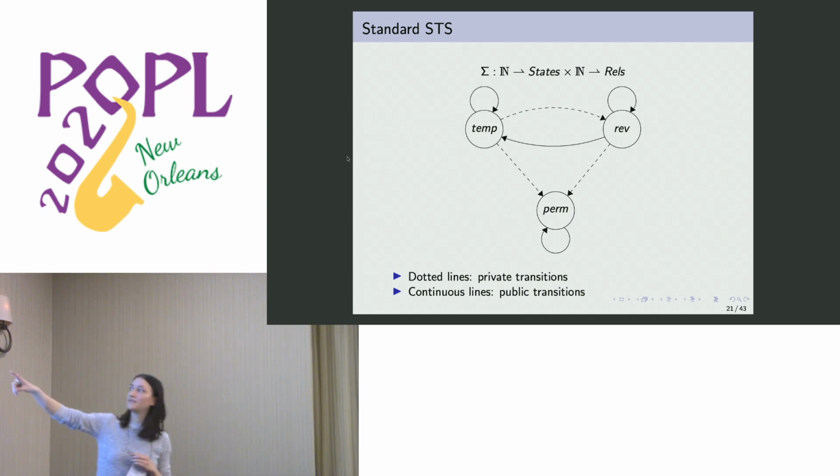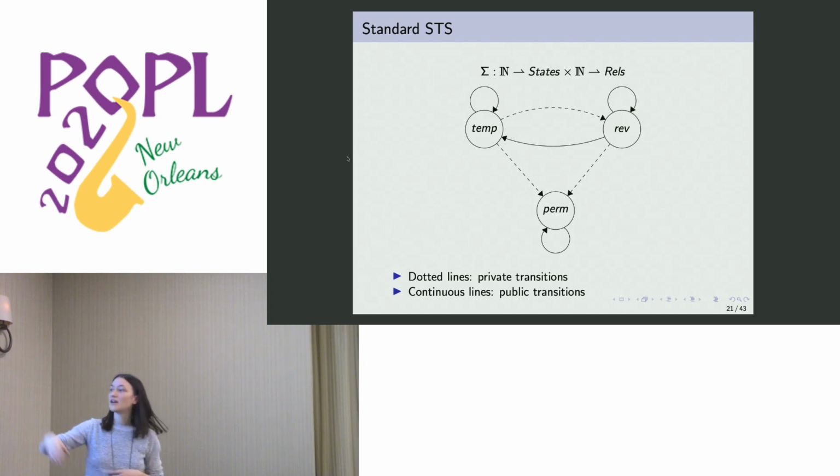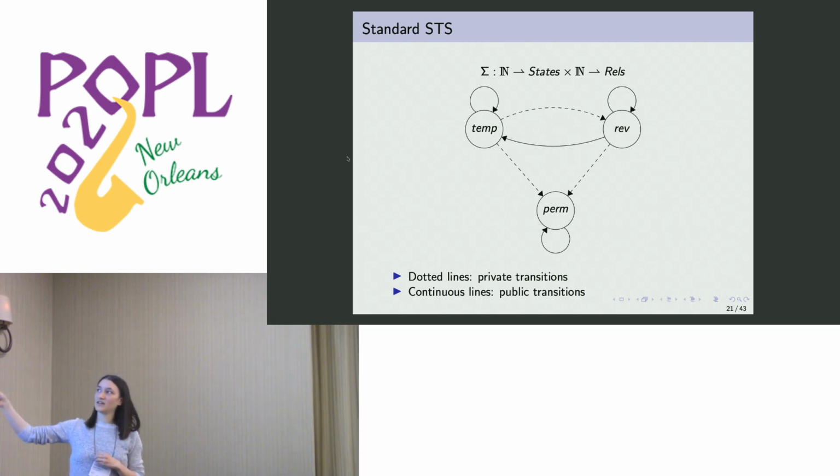As we can see, the revoked memory can become temporary again. And all these dotted lines mean private transitions. So it's something that happens in a private future world. And in particular, we can privately revoke temporary memory, and they become revoked, and this is what corresponds to the stack clearing.